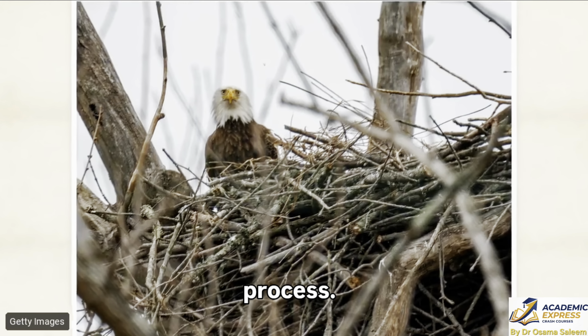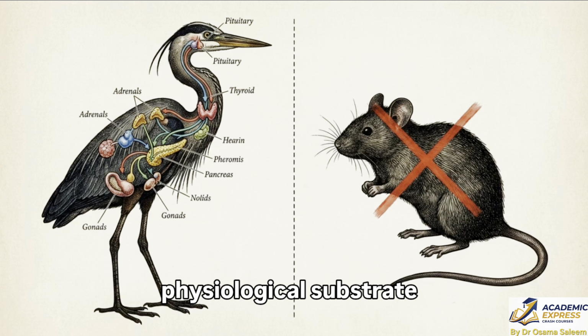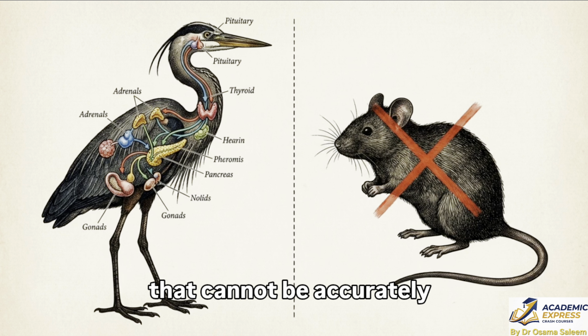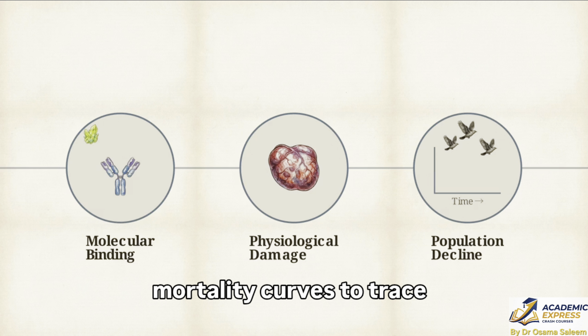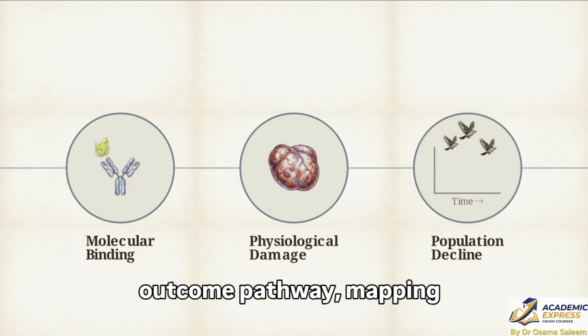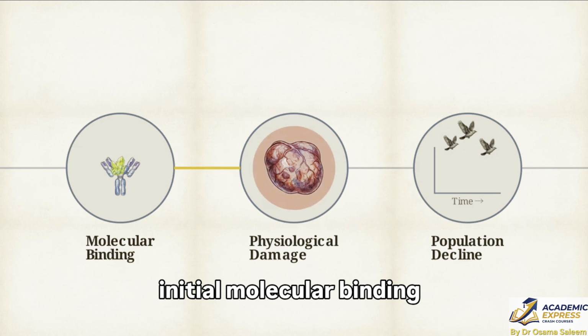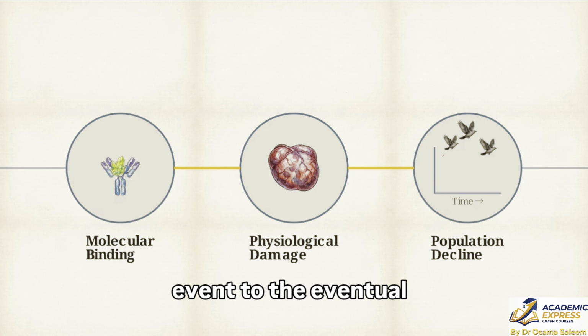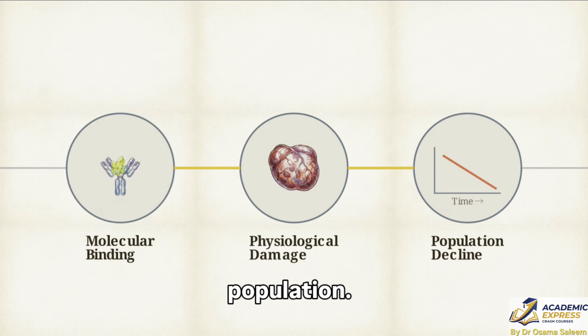Their specialized reproductive cycles and seasonal metabolic demands create a physiological substrate that cannot be accurately predicted by mammalian testing models alone. Predicting these systemic risks requires looking past simple mortality curves to trace the entire adverse outcome pathway, mapping the damage from an initial molecular binding event to the eventual decline of the population.